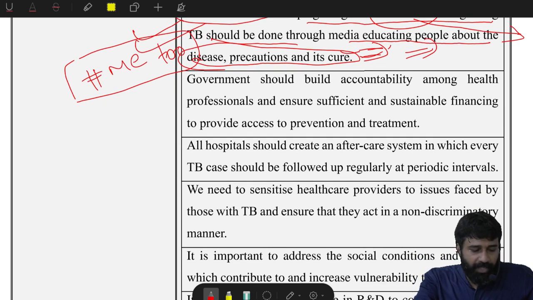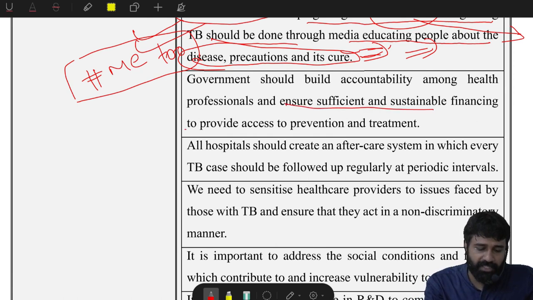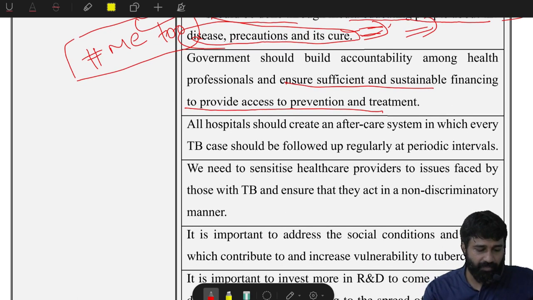Next, government should build accountability among health professionals and ensure sufficient sustainable financing to provide access to prevention and treatment, in all hospitals. What does it mean?